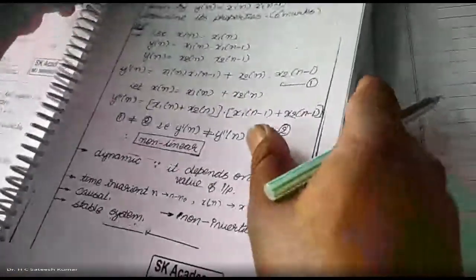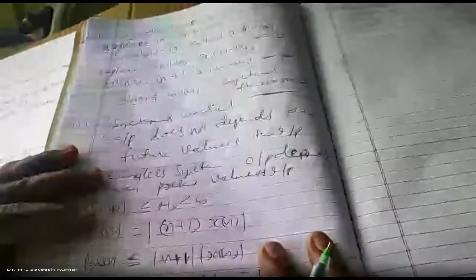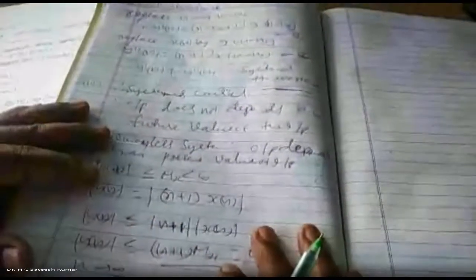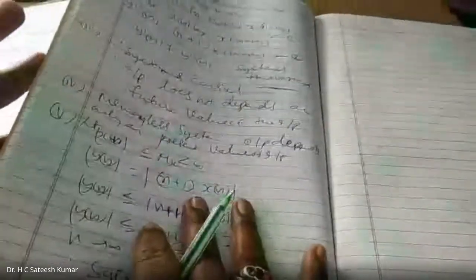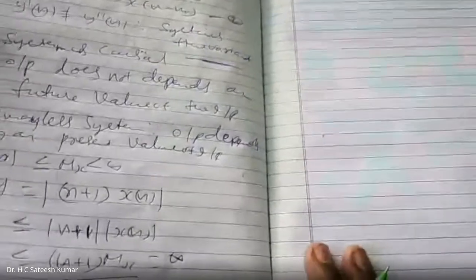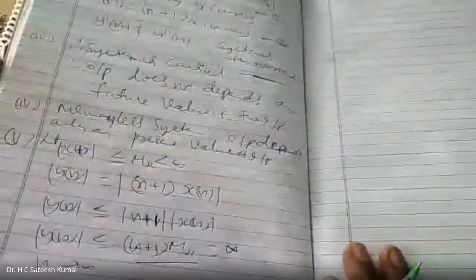Another very important problem we have seen in many papers is y of t is equal to e to the power of x. This is common, repeated twice or thrice. These are the standard problems: e to the power of x of t, logarithm of x of n. Something like 2 into x of t plus 3, or 5 into x of n plus 10. This kind of problems are common in the examinations. You should remember, and n into x of n plus 1 into x of n. These are the standard problems we have seen in the examination repeatedly.